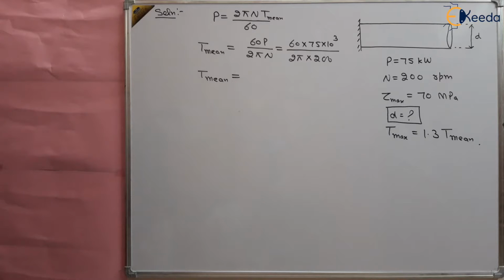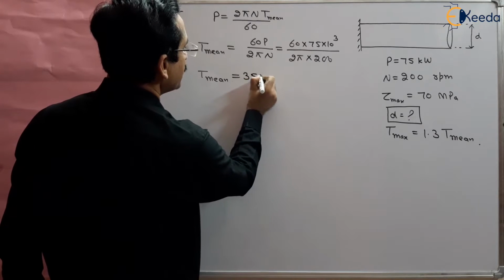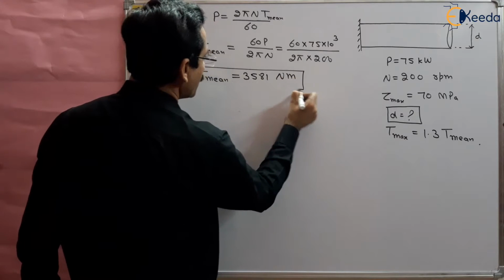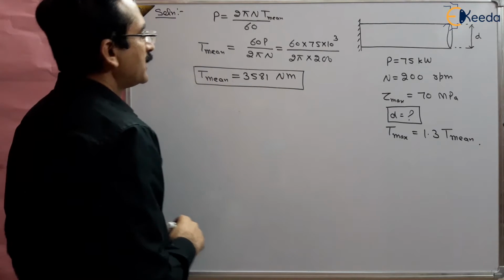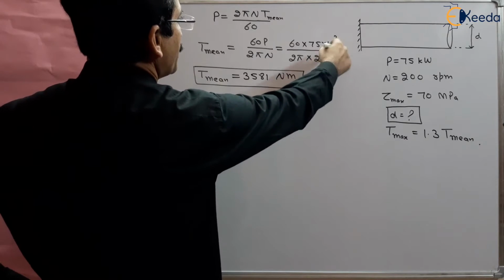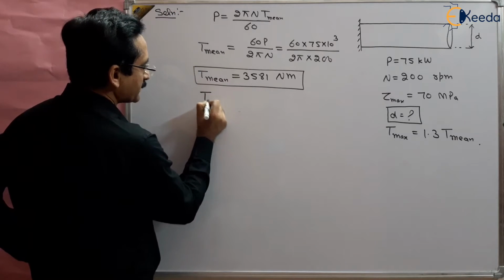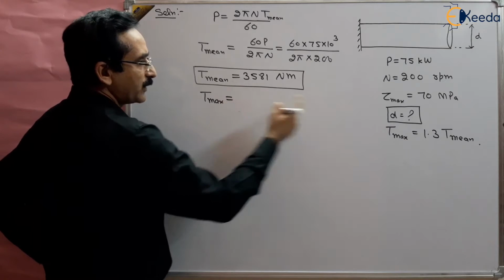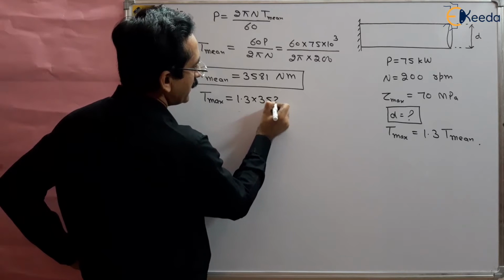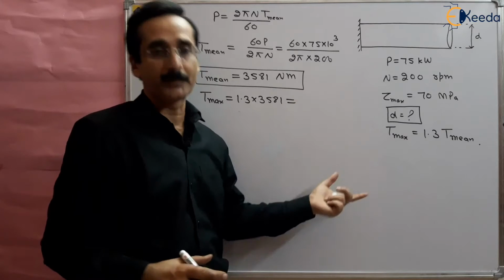What is the value of mean torque? 3581 Newton meter. So this is the mean torque which we have obtained. The kilo we have removed from here, so this is Newton meter. Now T max, what is T max? T max is 1.3 times T mean, so this is 1.3 times 3581. So you will get from here the maximum torque which will be used for design purpose.